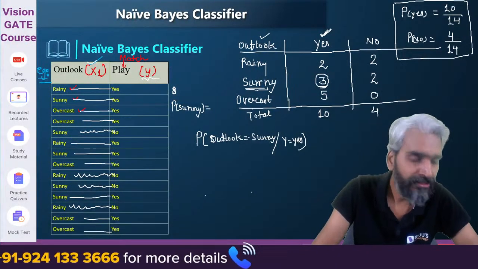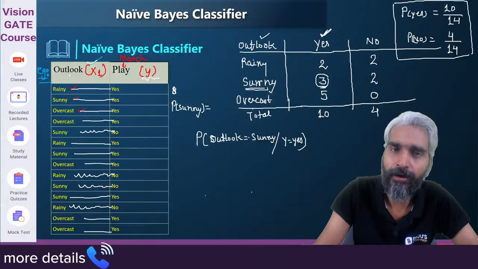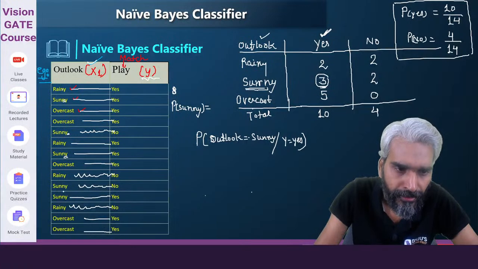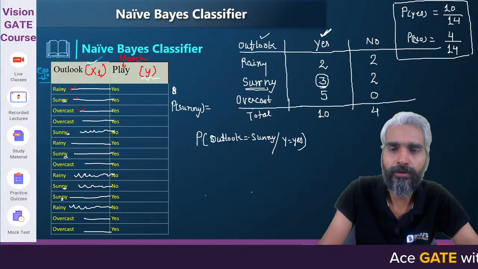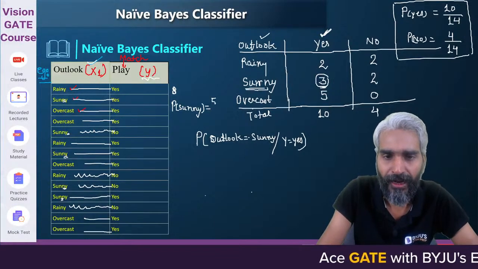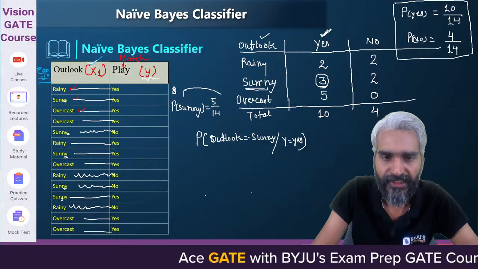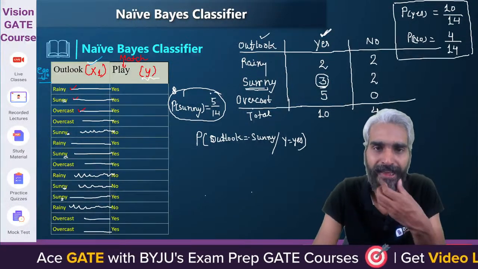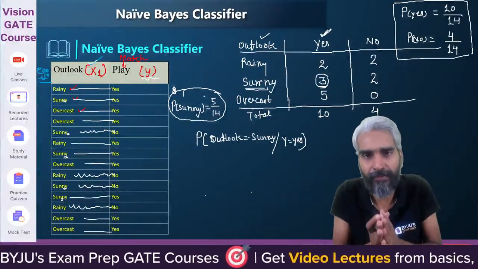Probability of sunny. Out of all the times, how many times is the outlook sunny? 1, 2, 3, 4, 5. Out of all the times, the outlook is sunny 5 times. So it will become 5 out of a total of how many? 14. So this is the probability of sunny. Probability of sunny is 5 by 14. Yes or no?